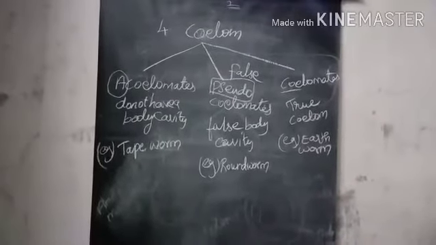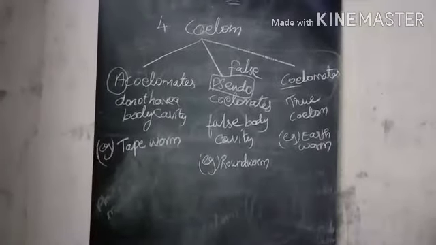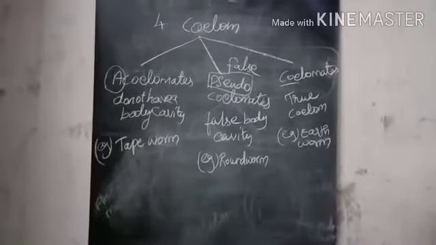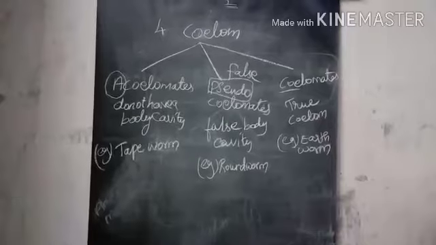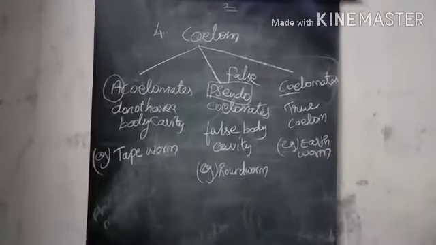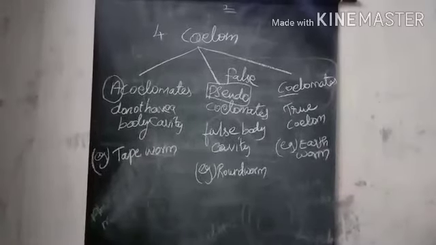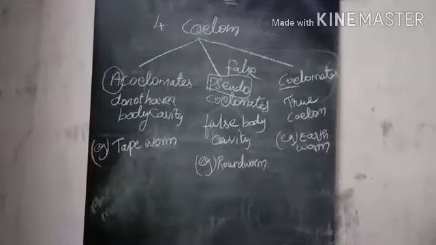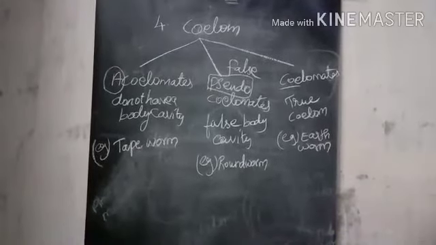Acoelomates do not have a body cavity. Example, tapeworm. Pseudocoelomates have a false body cavity. Example, roundworm. Third type, coelomates or eucoelomates, have the true coelom. Example, earthworm.